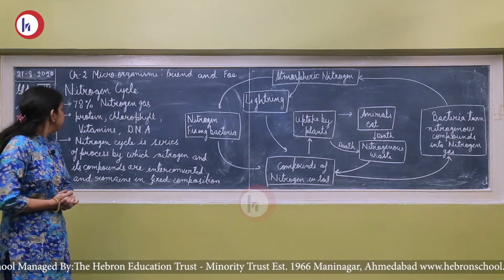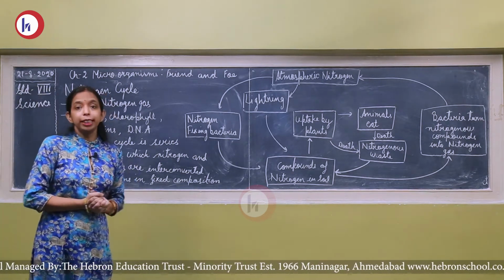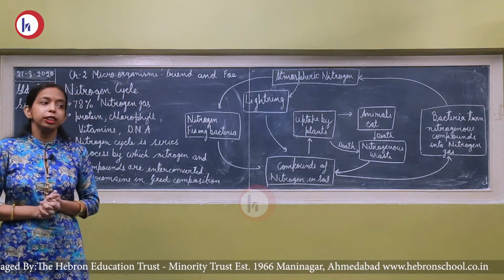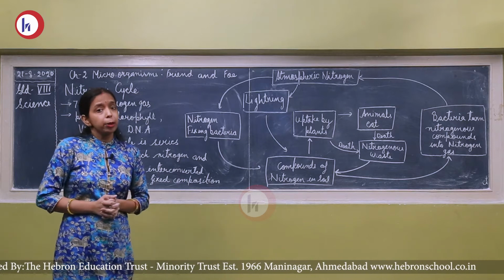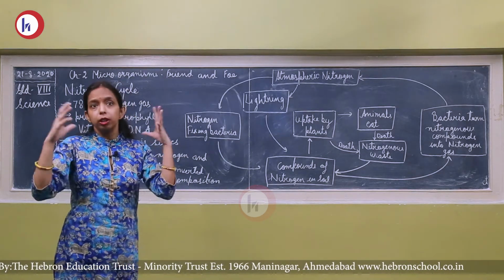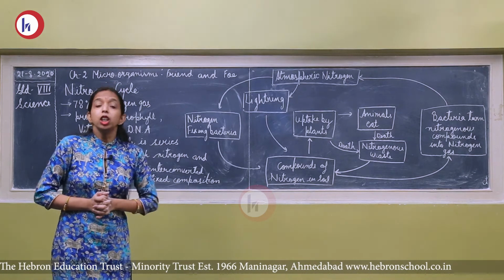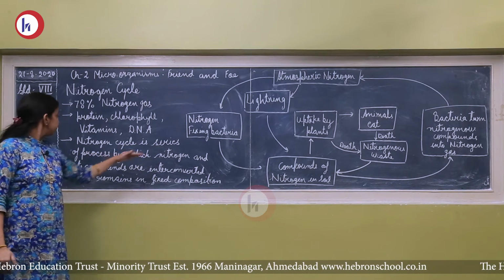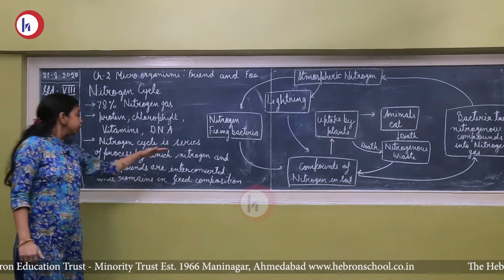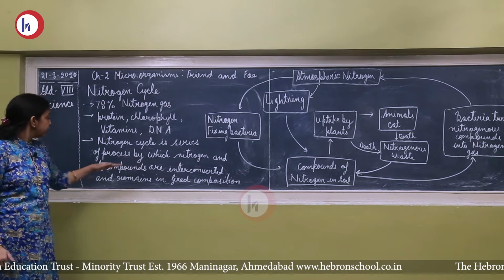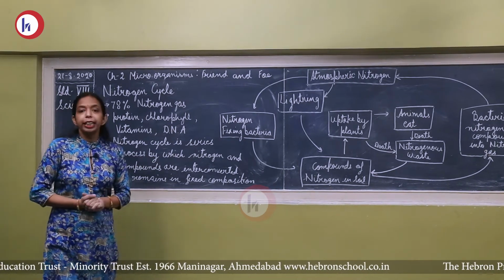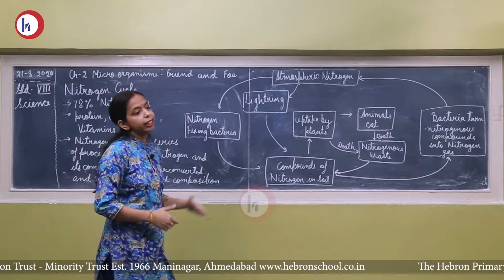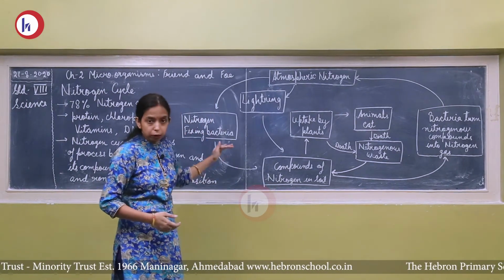and DNA. Now the nitrogen cycle means a series of processes by which nitrogen and its compounds remain on our earth and in our atmosphere in a fixed composition, and it maintains the cycle. So the nitrogen cycle is a series of processes by which nitrogen and its compounds are interconverted and remain in fixed composition. Now this nitrogen cycle can be explained with the help of a flow chart.